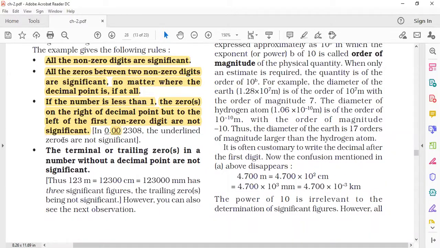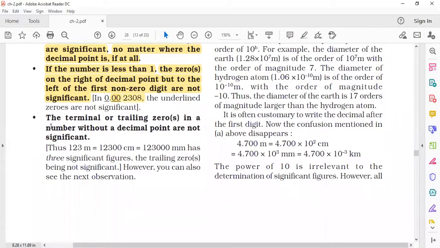The remaining digits, 2308, hence the significance of this number is 4.